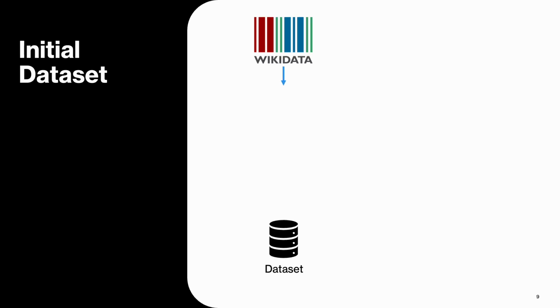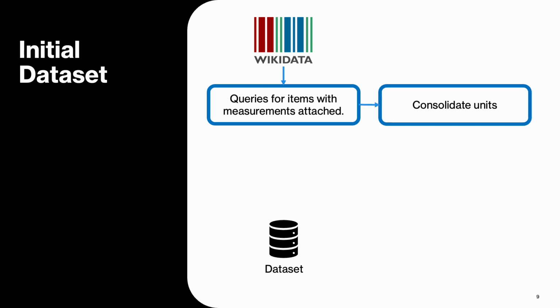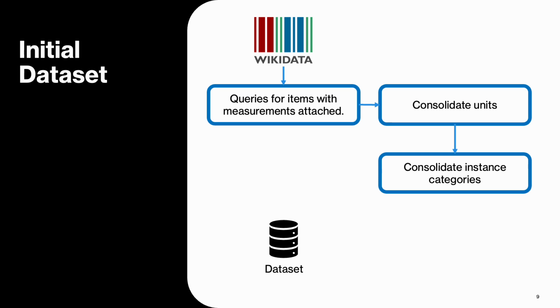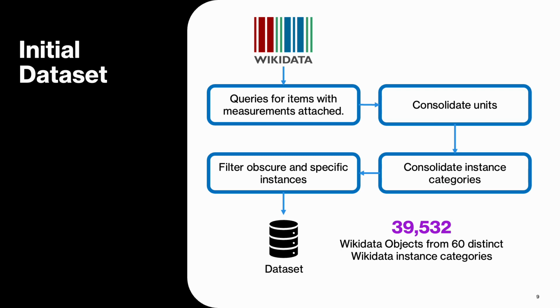To create our initial dataset, we queried Wikidata for items that have some measurement attached. We then consolidated units, and we also consolidated cases where instances refer to the same type of object, for example, multiple different names of instances describing ships. Finally, we filtered out items from obscure and highly specific instances like hypogeums. That gives us an initial dataset of about 40,000 Wikidata objects with measurements attached from 60 distinct categories.